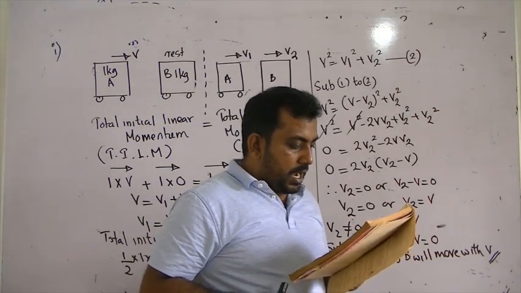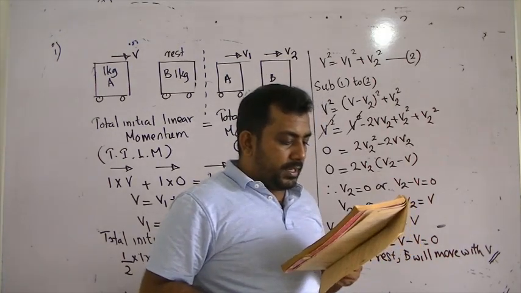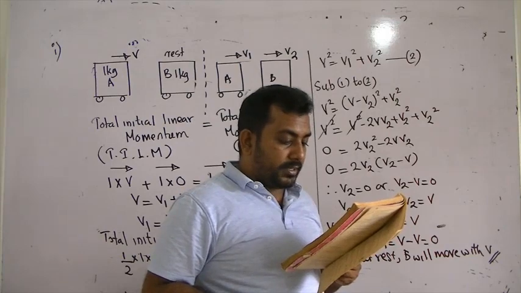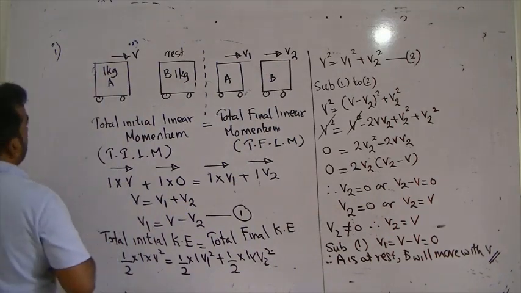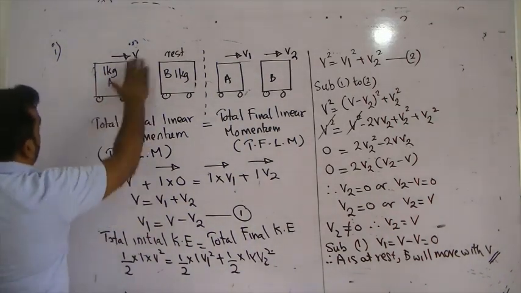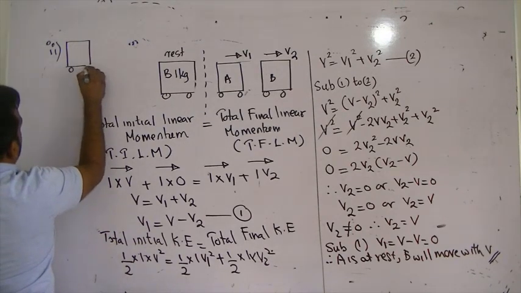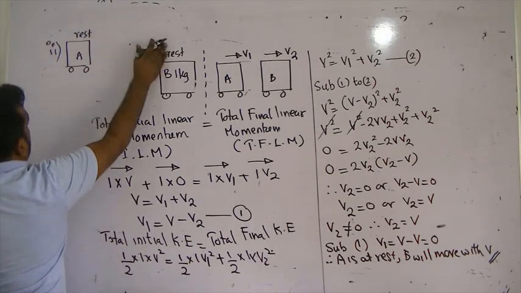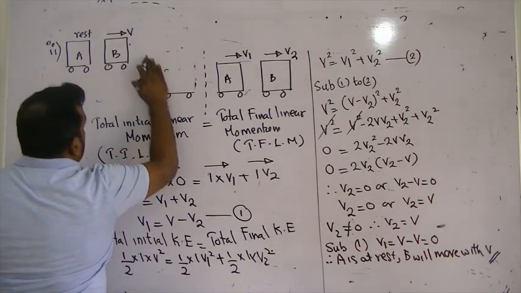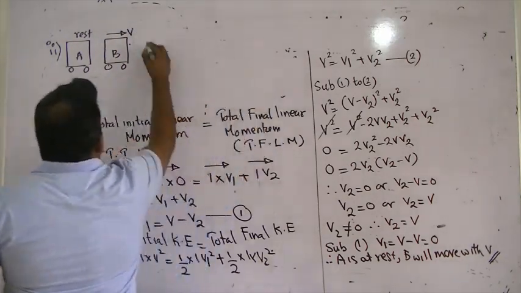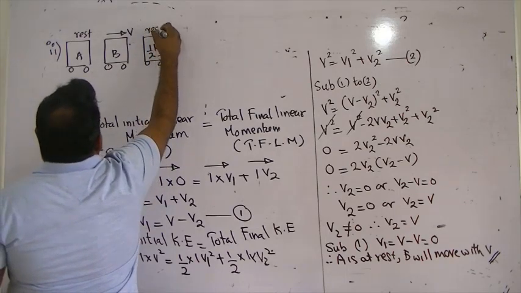Roman 2. How many subsequent collisions will occur? Subsequent means after. Okay. Find the final velocities for all the trolleys in terms of V, if m is half a kilogram. Now what has happened? A has come, collided and stopped. Roman 2. A is at rest. B is traveling with a velocity V. It's going to collide with C, half a kilogram at rest.